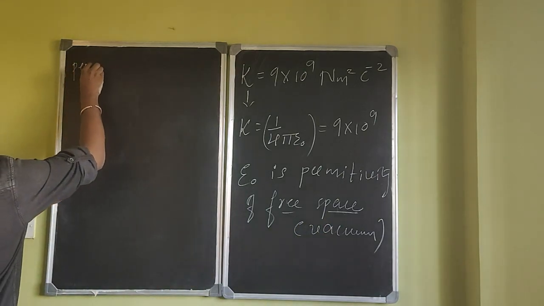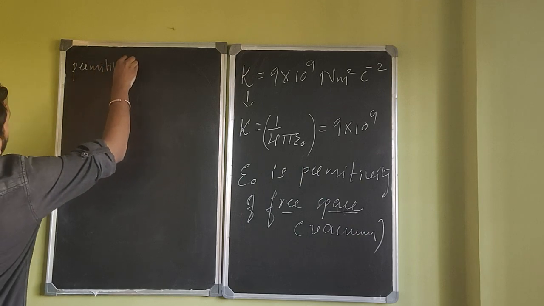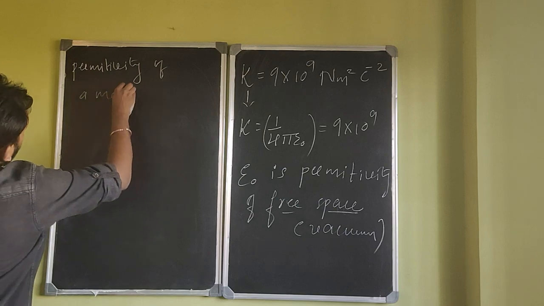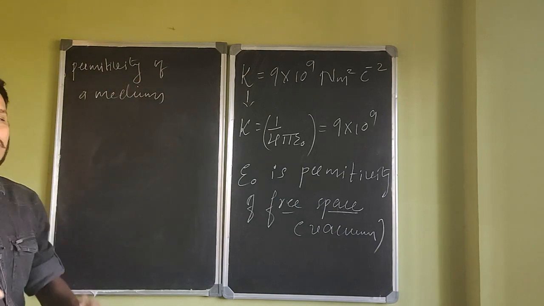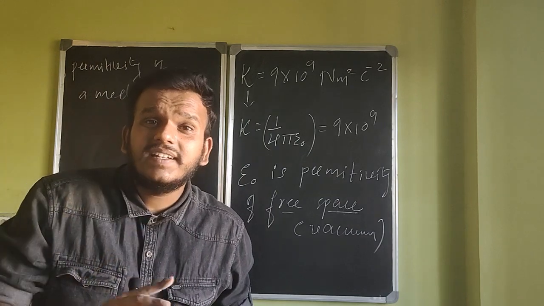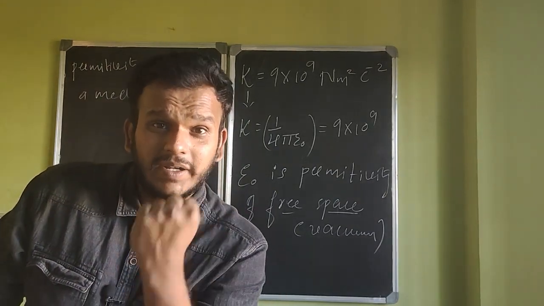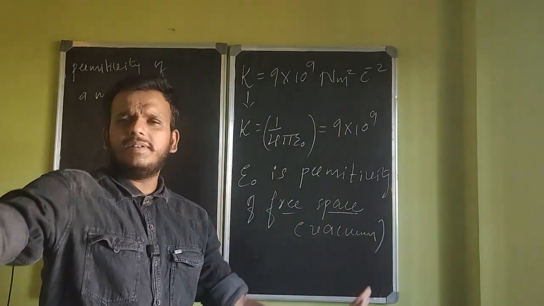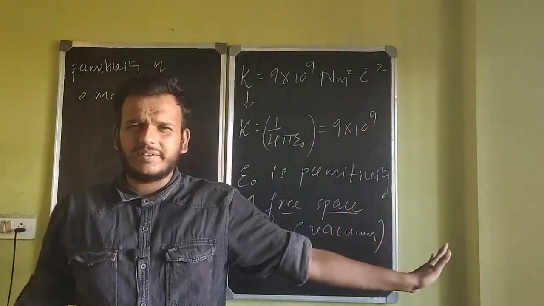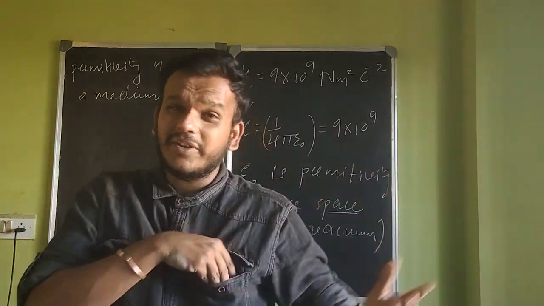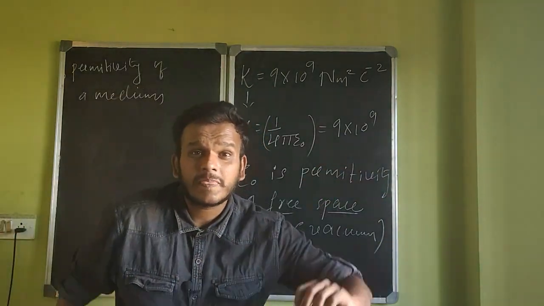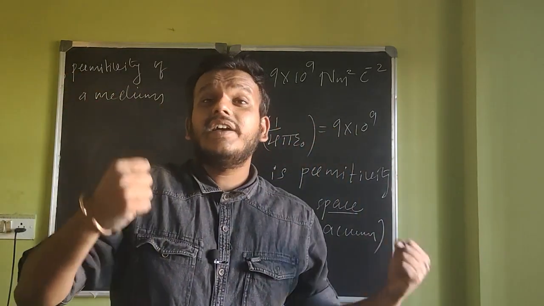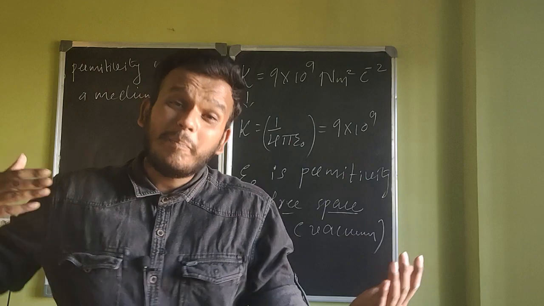Permittivity of a medium, listen, permittivity of a medium is basically the ability of that medium to allow electric field lines to penetrate through them. Simply that. Now, what is this electric field? We'll see in upcoming videos. But for now, just listen to this. Permittivity of a medium is the ability of electric field to penetrate that medium.